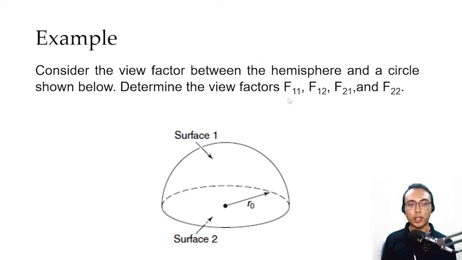Now, if you take a look at F11, this definitely has a value because surface 1 can see itself. We can draw a straight line from one point of the hemisphere to another point of the hemisphere. Okay? So we just have to decipher what is the exact value of F11. Now, just like in the previous example, F11 plus F12 would be equal to 1 because surface 1 can see itself and it can also see surface 2. Okay, let's solve for F11 and F12.